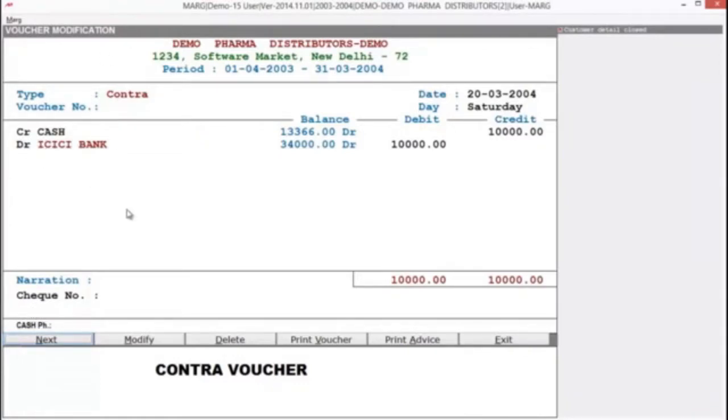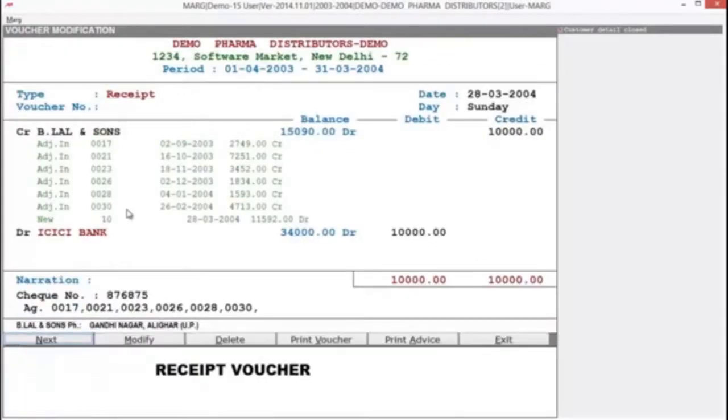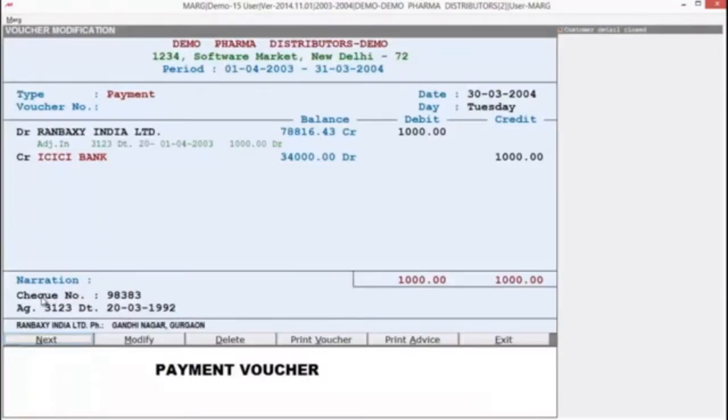As you can see on your screen, same as you can view your receipt entry has posted in receipt voucher with defined check number and narration. And in the same way, you can view payment voucher with defined check number. In case you want to modify or delete your entry or voucher, then you can do that.